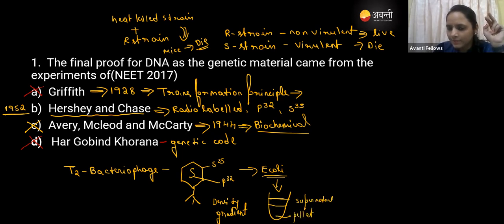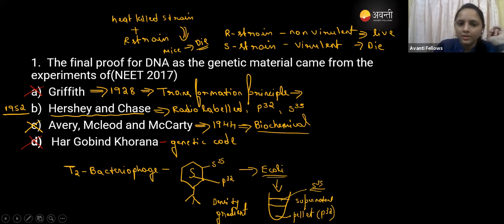In the pellet, the bacterial cells will be there. In those bacterial cells, we have seen the P32 label, and in the supernatant, we have seen the S35. By that, they have proved that the transforming material here was the DNA, not the protein or anything. So did you understand this, guys? If you understood this, click on yes. Whoever answered wrong for this question, now you understood, guys?